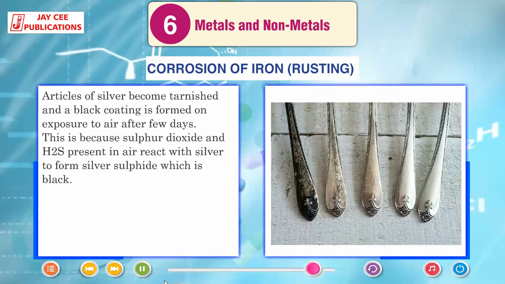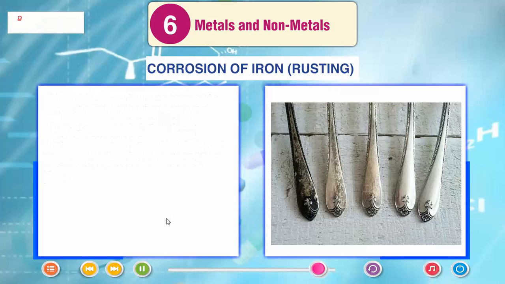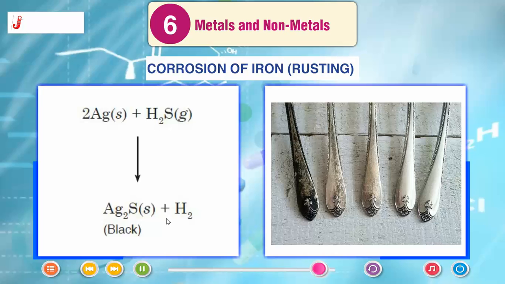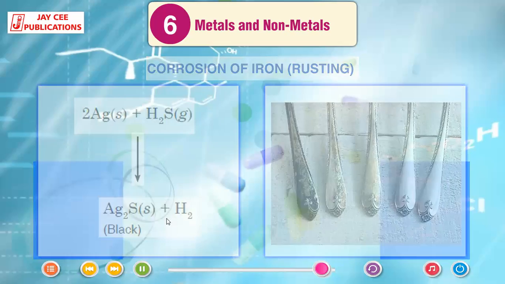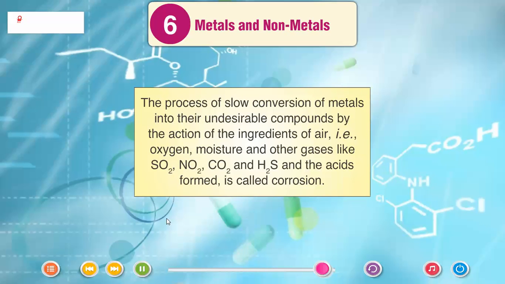Articles of silver become tarnished and a black coating is formed on exposure to air after a few days. This is because sulfur dioxide and H2S present in air react with silver to form silver sulfide, which is black. 2Ag + H2S gives Ag2S + H2, black.